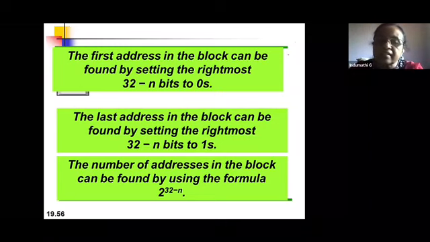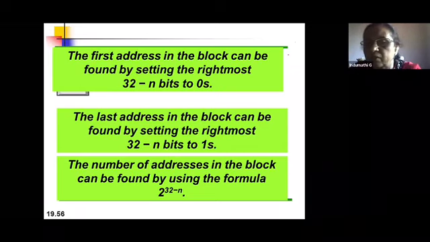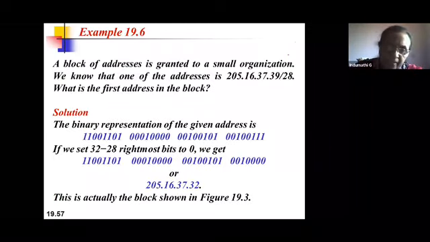The last address in the block can be found by setting the rightmost 32 minus n bits to 1. If you set the 32 minus n bits to 0, it becomes the first address. If you set them to 1, it becomes the last address. The formula 2 to the power of 32 minus n gives you the number of addresses in the block. As an example, that's why I told you to keep a sheet of paper.